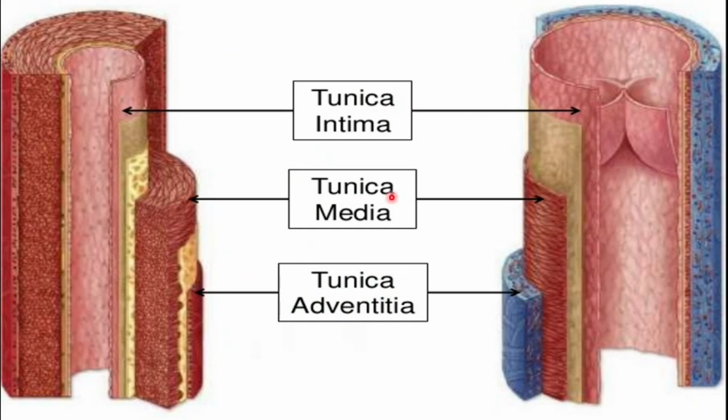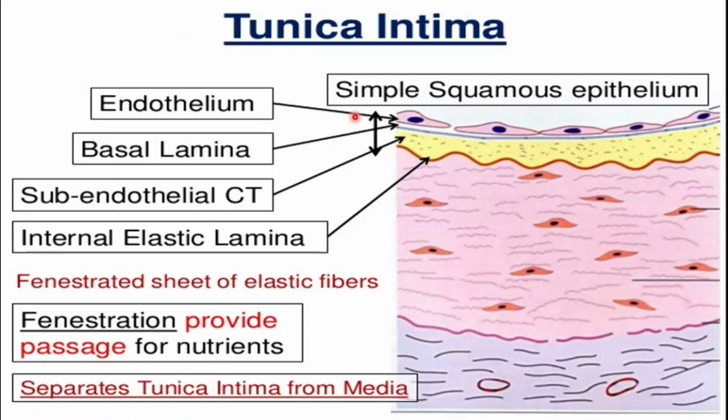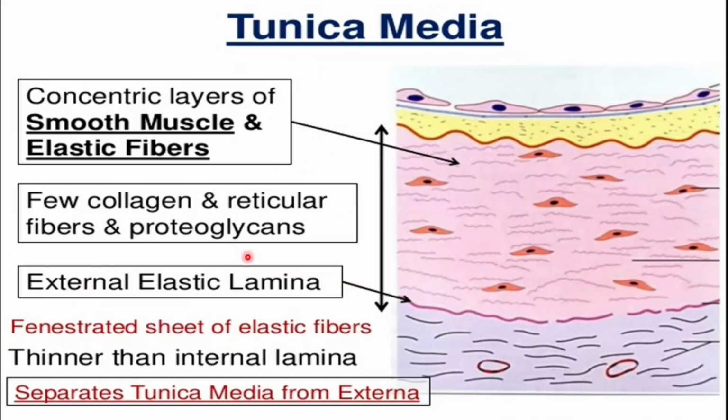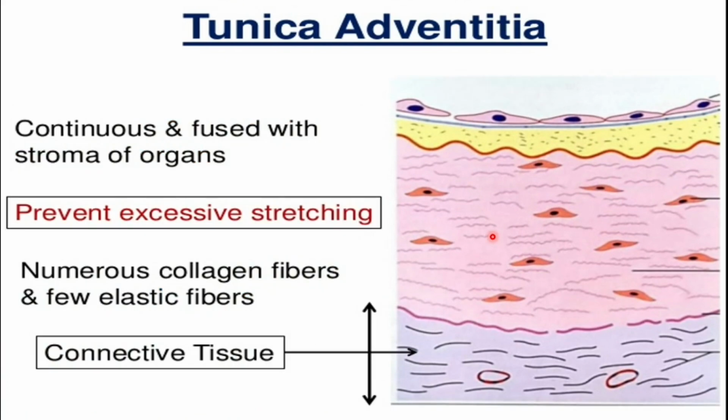So what we have talked about so far is that we have primarily three layers in the blood vessel. The innermost layer is the tunica intima, the middle one is the tunica media, and the outermost is the tunica adventitia. And these primary layers are further divided into different layers. In the tunica intima, we have the endothelium, basal lamina, subendothelial connective tissue, and internal elastic lamina. In the tunica media we have primarily the smooth muscles and the elastic fibers. And in the tunica adventitia, we have primarily the connective tissues, which are made up of collagen fibers and few elastic fibers.